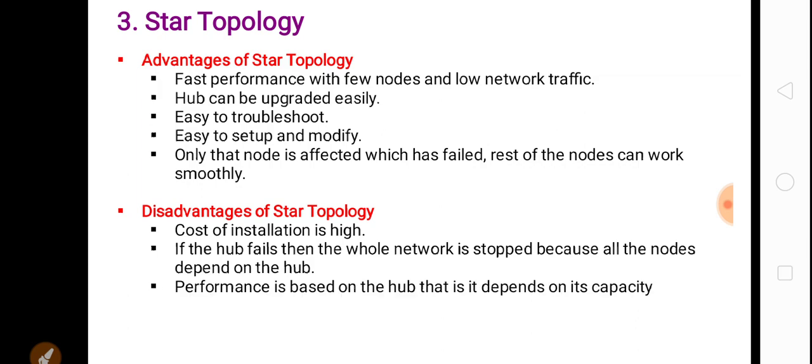And third disadvantage is that performance is based on the hub and its capacity. So the performance of star topology depends upon the hub and its capacity. If the hub has more capacity, then the performance of the star topology will be high. So these are the advantages and disadvantages of star topology.